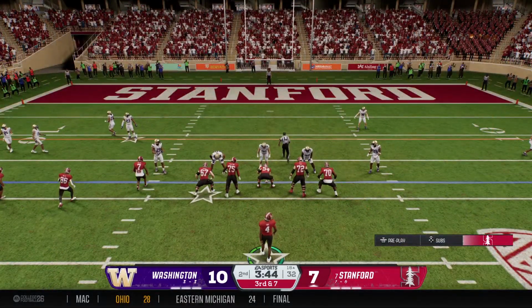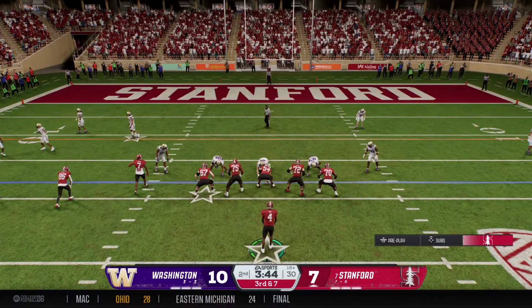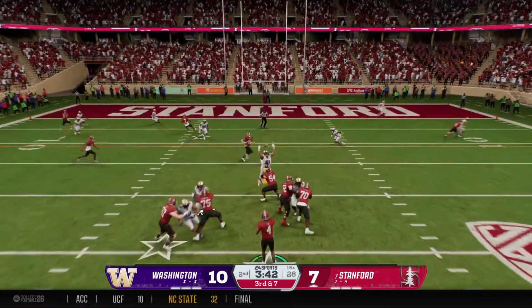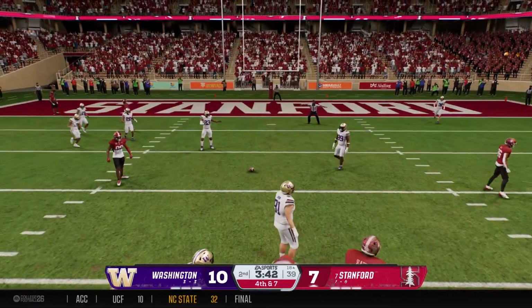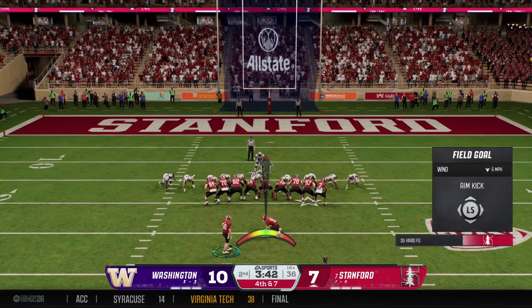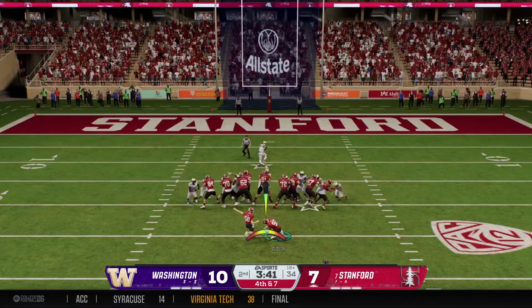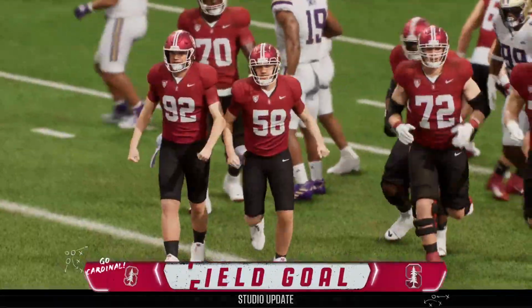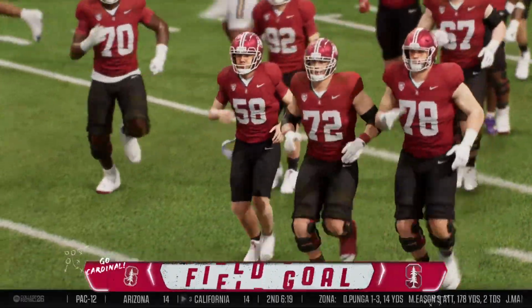Stanford to the line on 3rd and long. From the gun, wants to pass. Another incompletion on 3rd down. So now on comes the field goal unit. He splits the upright. And that's going to tie it up.